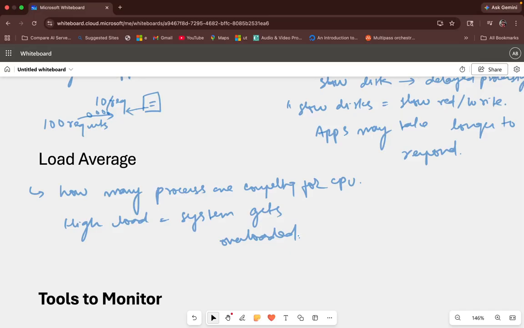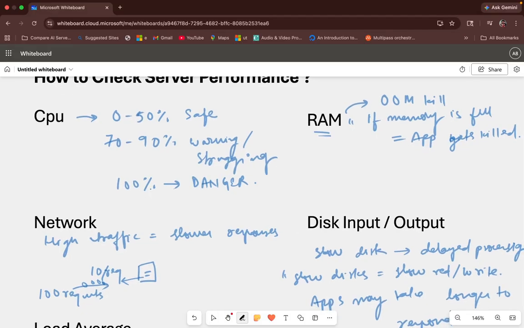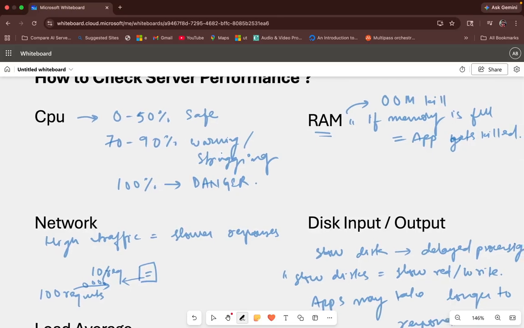So what are the key metrics that we need to check for server performance? First is your CPU. You have got a safe mark here: if it is 0 to 50%, it is safe. At 70 to 90%, we need to look into the server because it's a warning sign that our server is struggling to process requests, and if it has reached 100%, boom, it's a danger. Then RAM: if your memory is full, the application gets killed. When you inspect, you will also find this very common error, OOM kill, which is called out of memory kill.